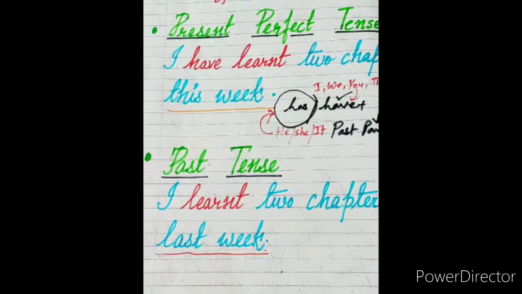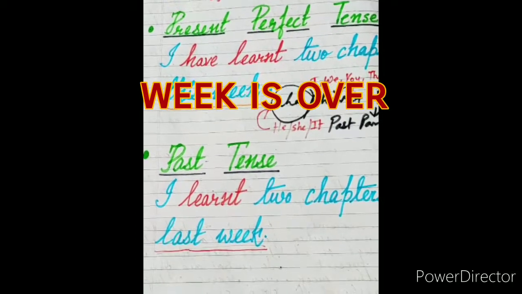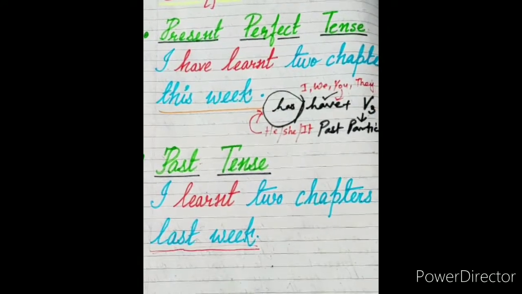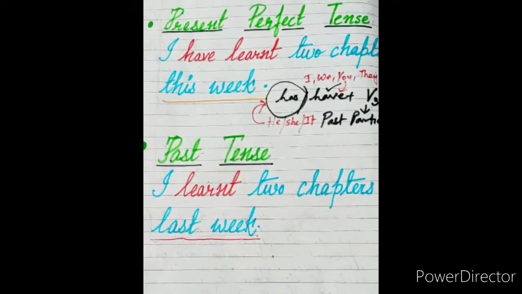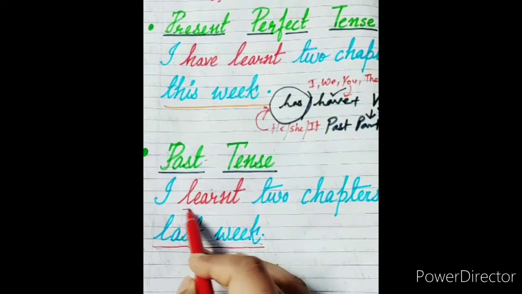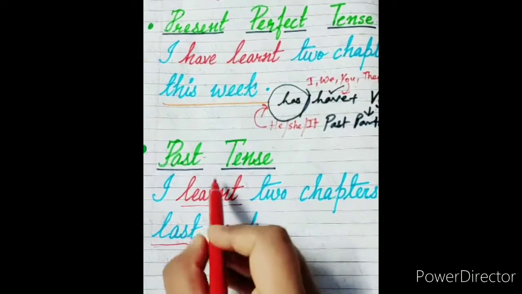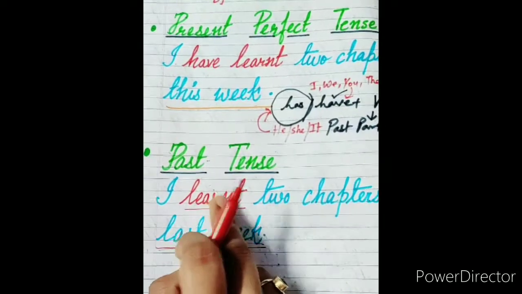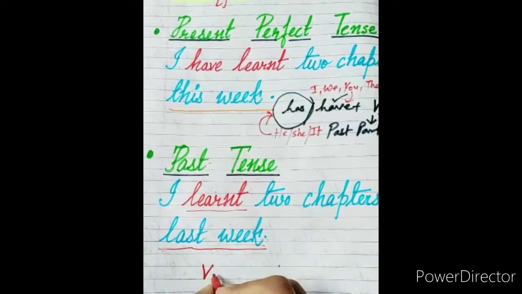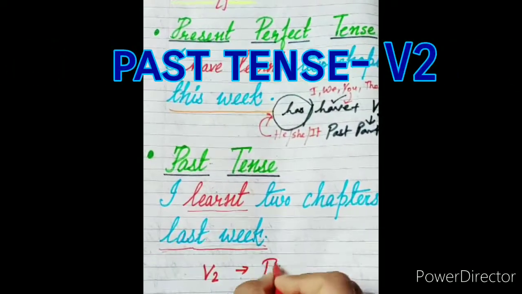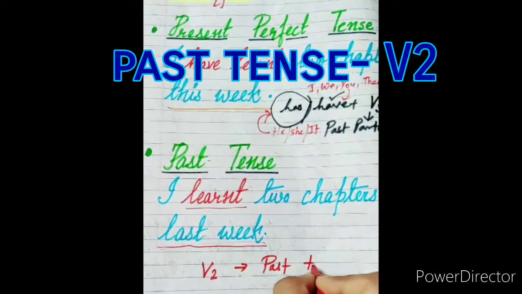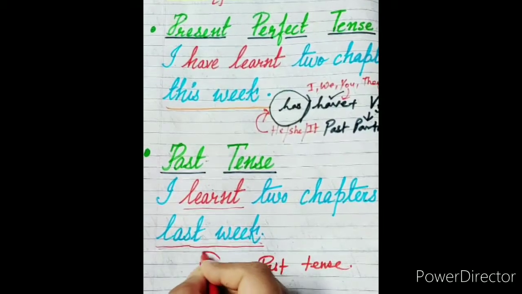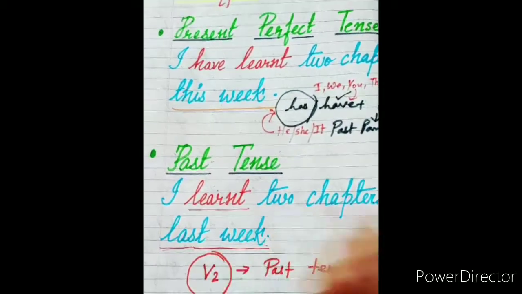So last week means the week is already over. It is not active anymore. Okay, so that is why in the past tense we are going to use the verb learned. Now don't get confused, this is not verb form 3, it is not the past participle. We are using the verb form 2 in the past tense. Always keep in mind that in past tense we always use the verb form 2.